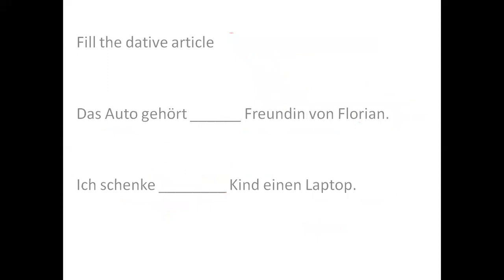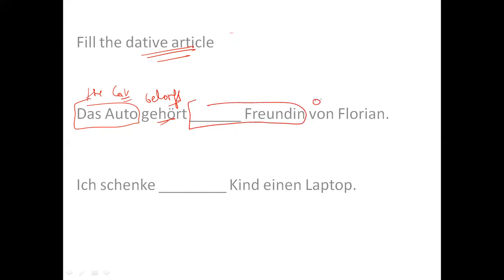Now next two questions for you. Here again we have to fill articles, but which articles? Dative articles. It says das Auto is the car, gehört is belongs, the car belongs to a friend of Florian.